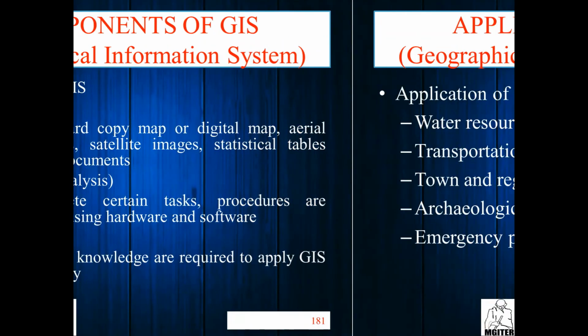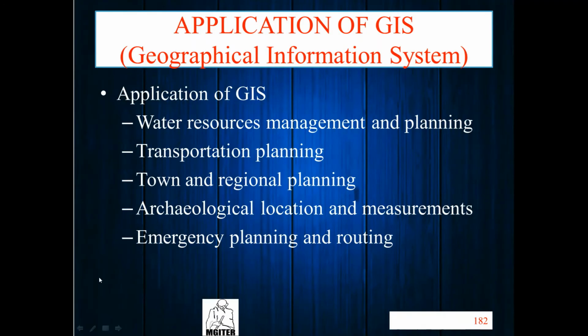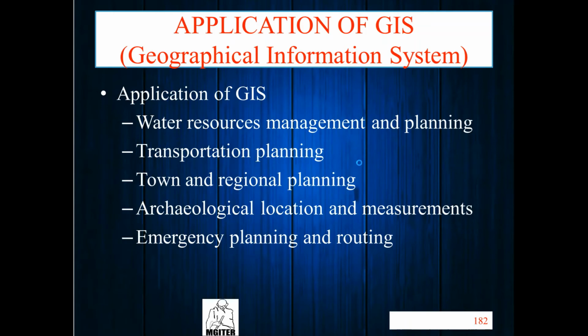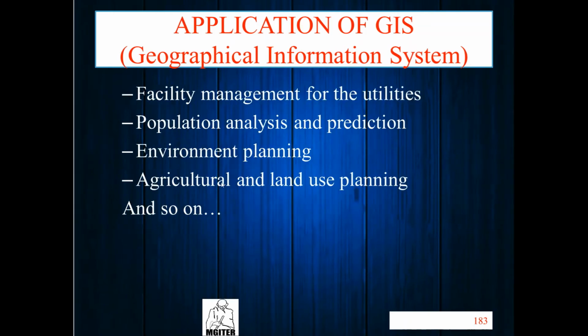Now we have some applications of GIS. Applications of GIS are water resource management and planning, transportation planning, town and regional planning, archaeological location, and emergency planning and routing. These are simple applications. You can see all of these applications require one simple thing, called a map. Then facility management and utility, population analysis, environmental planning, agriculture and land use, and so on.